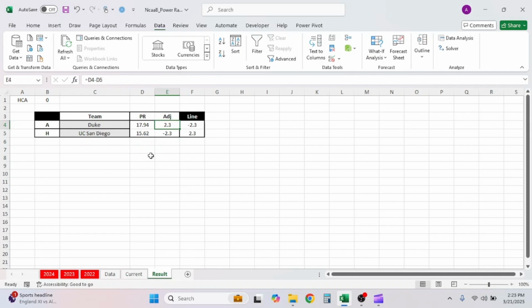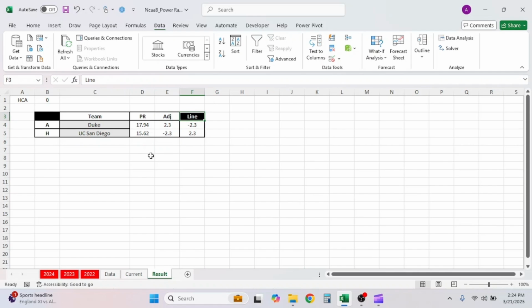Well, here to find the margin, just the margin, not the betting terms yet, you can take Duke, which is D4, their power rating, minus UC San Diego's power rating, which is D5. That gives you 2.3. Now you're going to want to do vice versa for San Diego. You take their power rating minus Duke's power rating, and that will give you their difference.